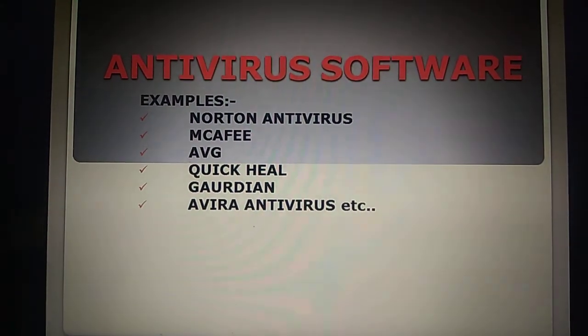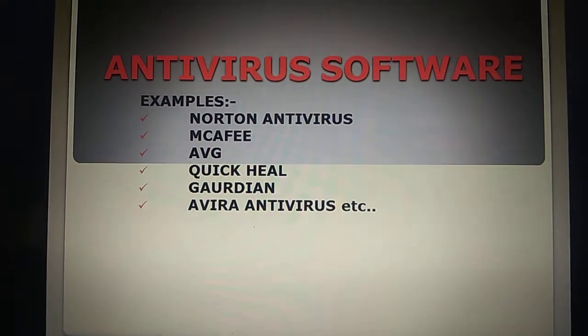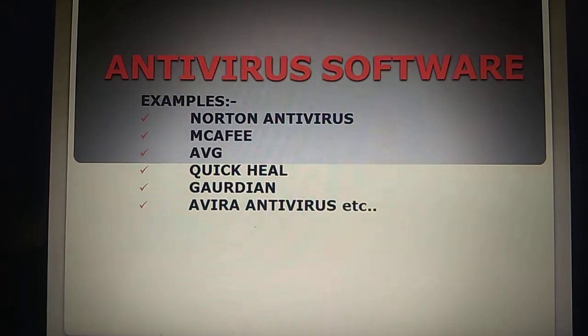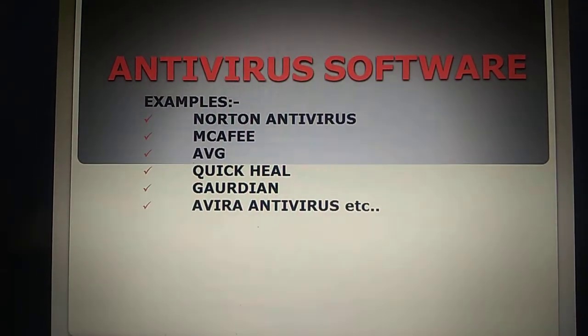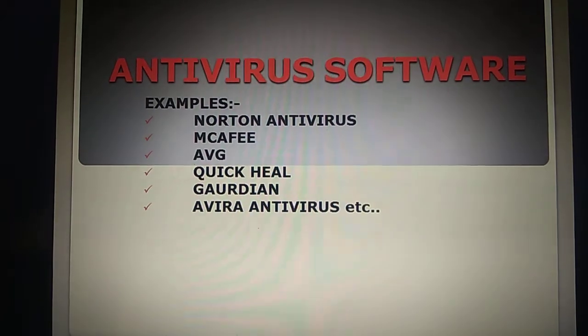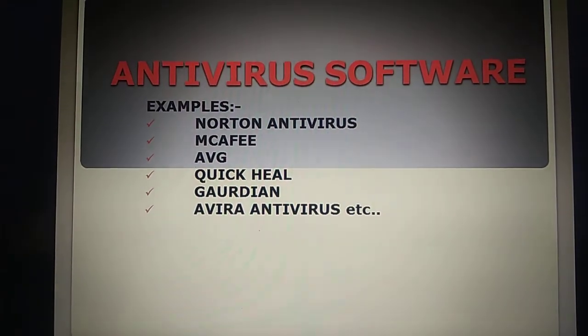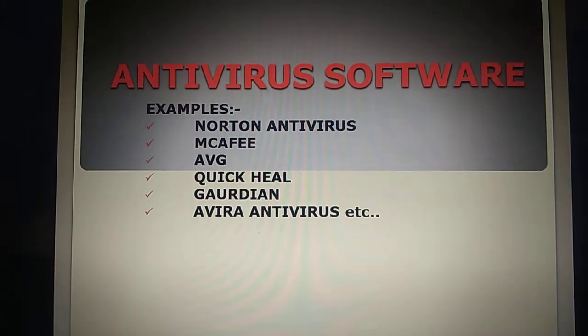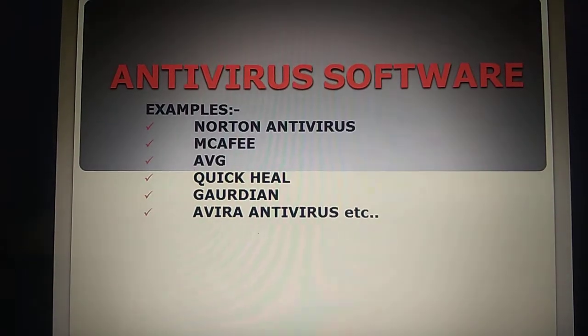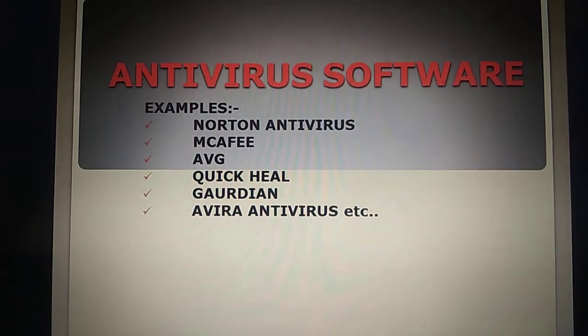But no antivirus software guarantees you 100% that it will prevent your system from viruses.